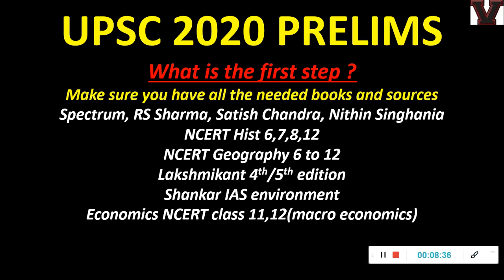Then economics NCERT class 11th, and in class 12 you have 2 textbooks, micro and macroeconomics. Don't do microeconomics because questions are not coming from that. It covers demand, supply, and the basics of economics, which is not coming in prelims. Macroeconomics includes banking, types of money, coins, inflation, deflation, and those things are being asked. So focus on that textbook, and only the first 4-5 chapters are enough. The remaining you can do through current affairs and previous year papers.